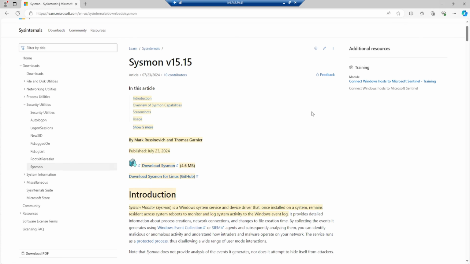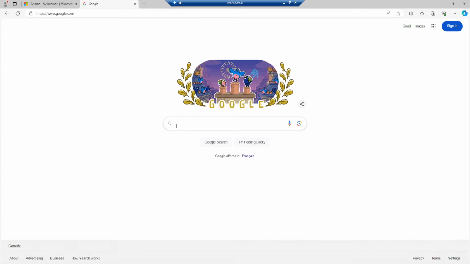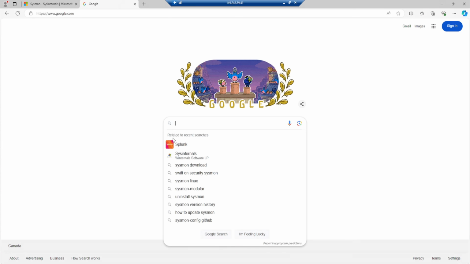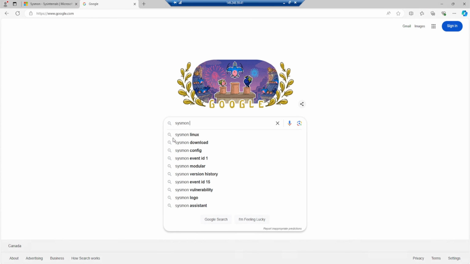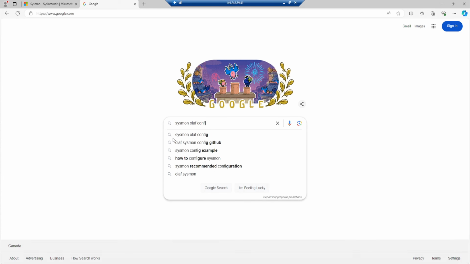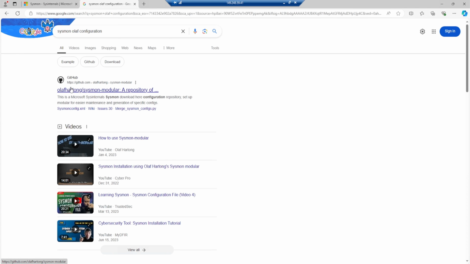A very popular configuration file that a lot of people use is Olaf's Sysmon configuration. And similar to what we did with Sysmon, simply Google Sysmon Olaf configuration. And we want to select the GitHub one.